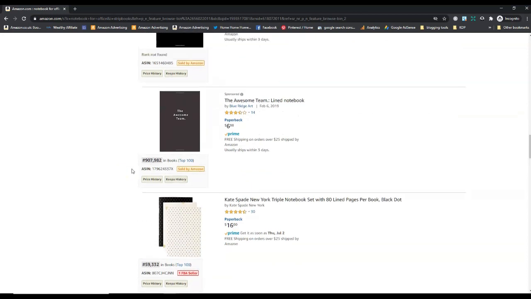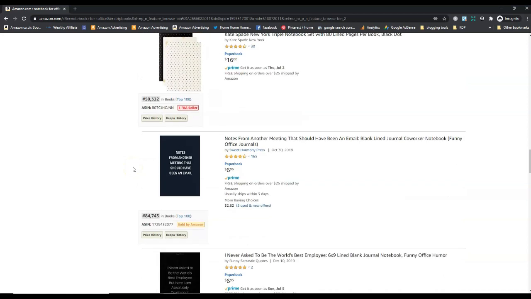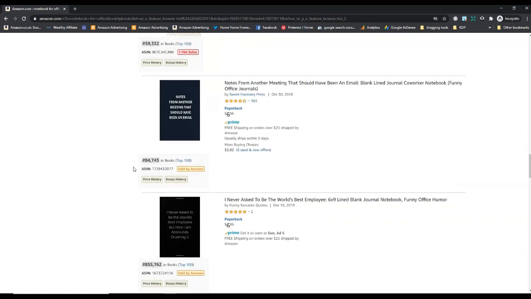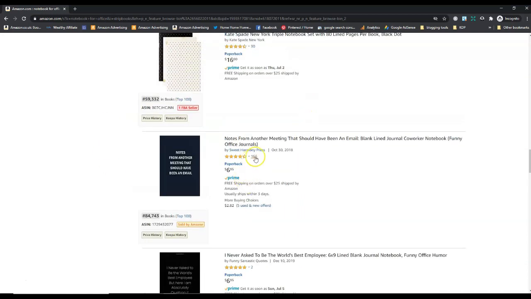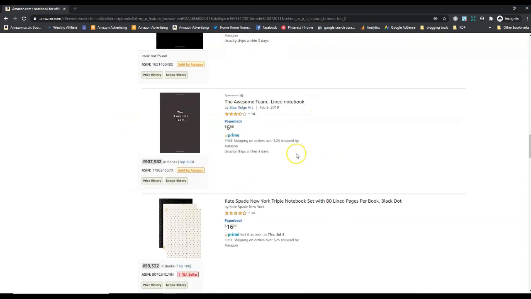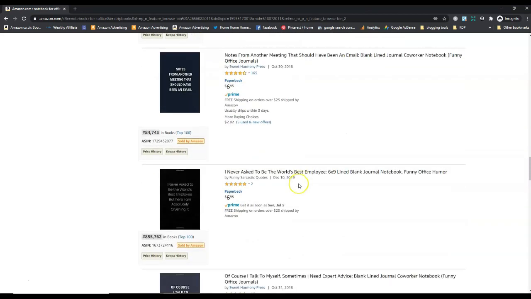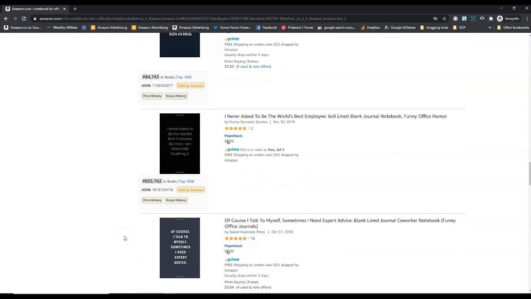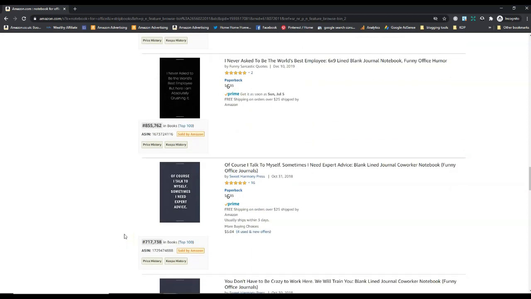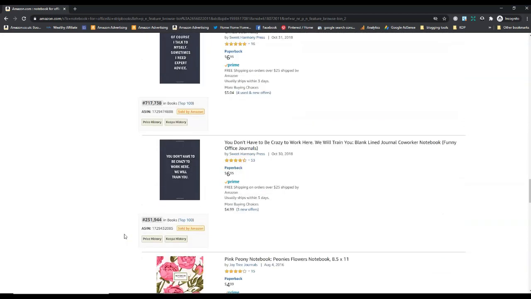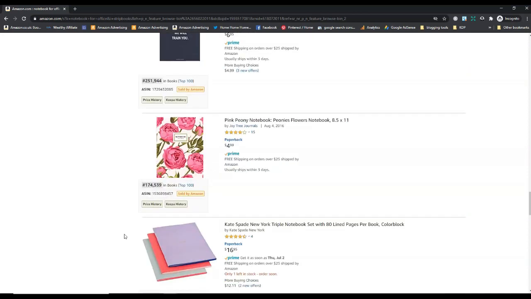So can we beat the competition? I think we can. I think we can make a really nice notebook. Now, it won't be easy to rank on this page because these books already have quite a lot of feedback, and people buy products that have feedback because it's more difficult to sell a book that hasn't got any feedback. But I sell books without any feedback and I sell well, so it's not a reason not to produce them.